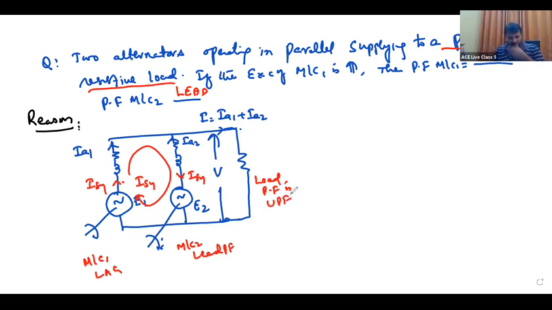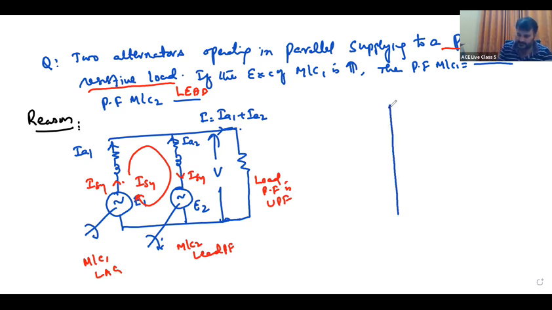Load power factor UPF. But machine power factor, inside the machines, they are operating at lagging and leading. That you can show with a phasor diagram again, with more clarity.